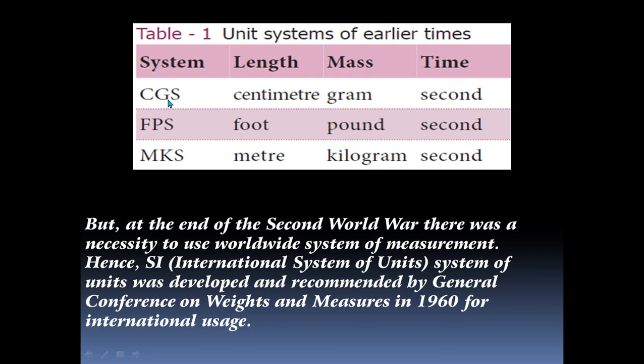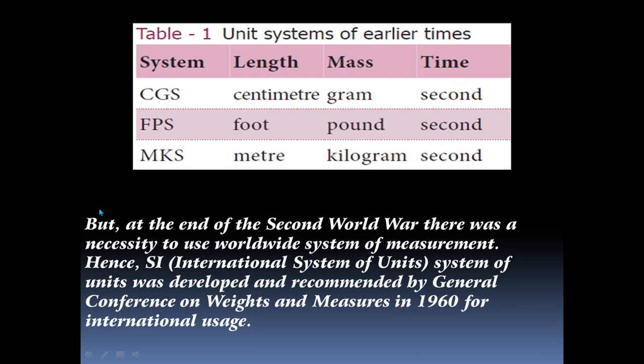Centimeter, gram, second: centimeter for length, gram for mass, second for time. Next, FPS system. FPS means foot, pound, second: foot for length, pound for mass, second for time.